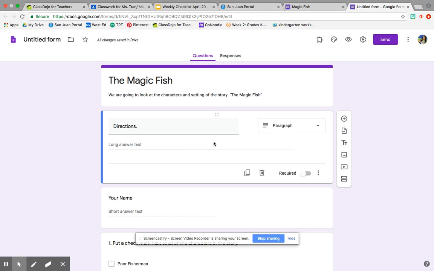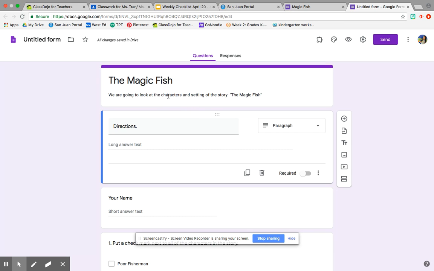Hi, second grade. I wanted to go ahead and show you what to do with our first assignment after listening to The Magic Fish. So first, you need to listen to the story. And then on this page, you're going to answer the questions about who are the characters in the story and the setting of the story.